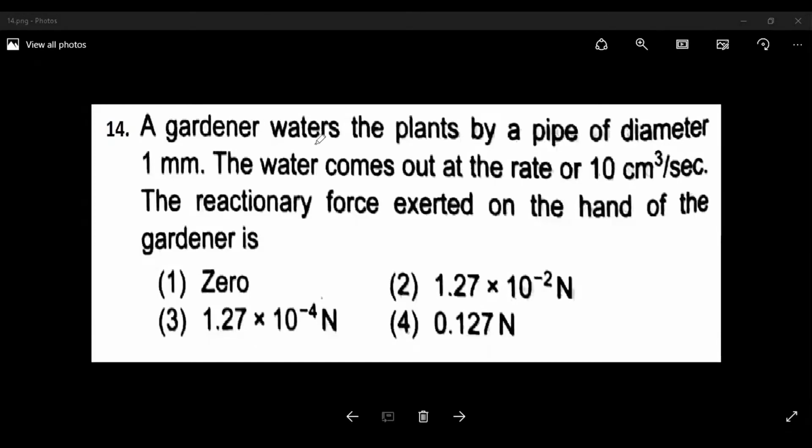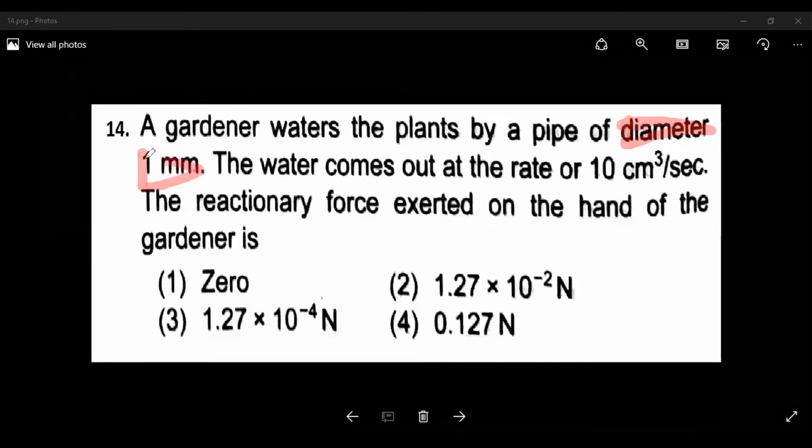A gardener waters the plants by a pipe of diameter 1 mm. The water comes out at the rate of 10 centimeter cube per second.